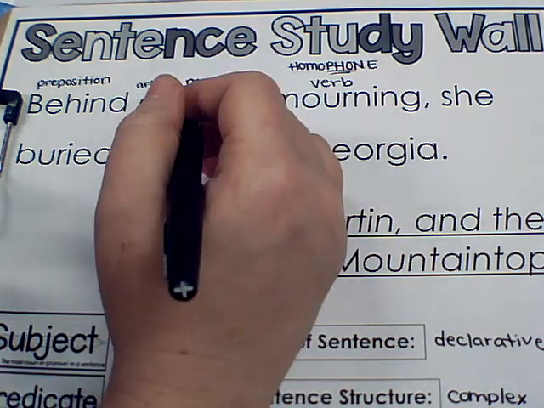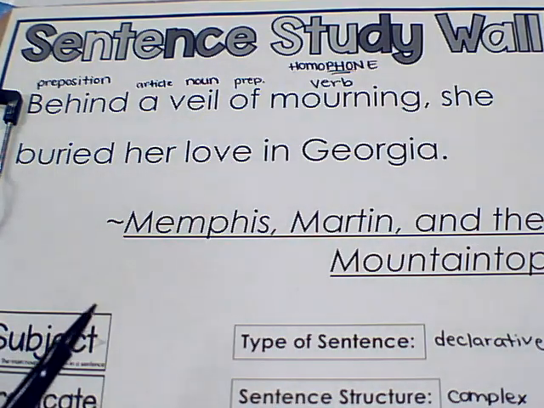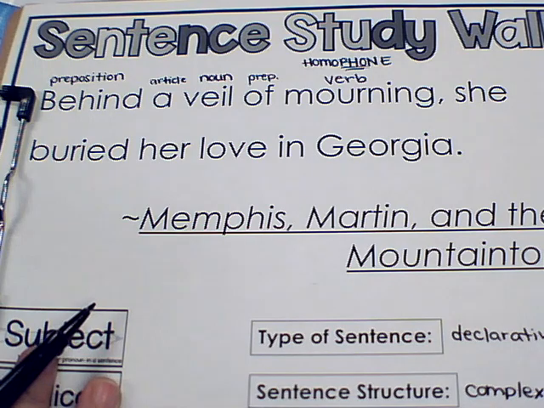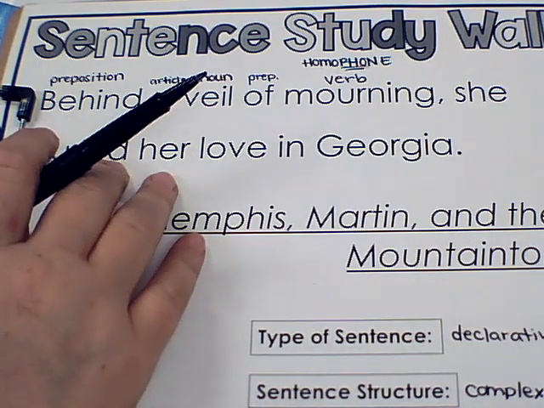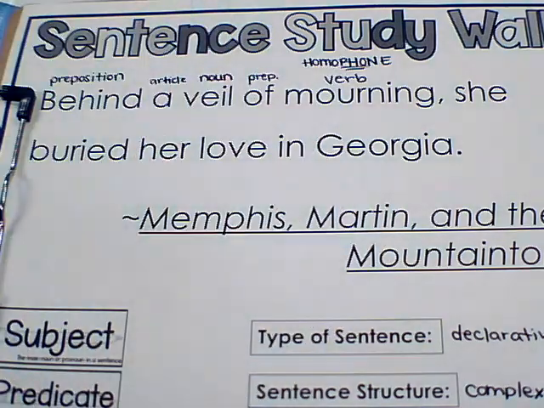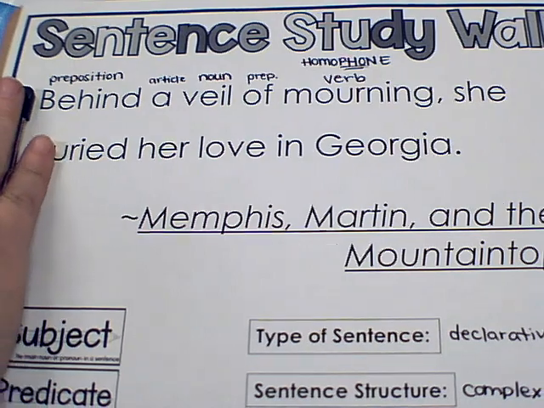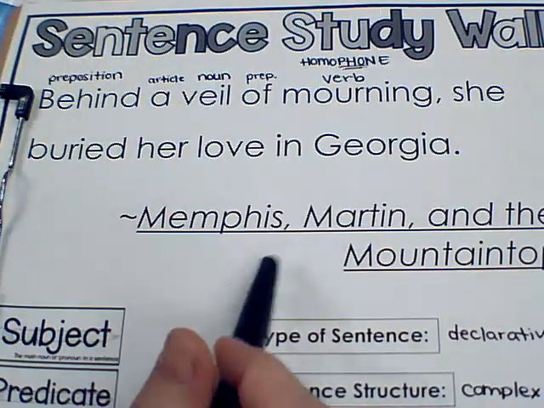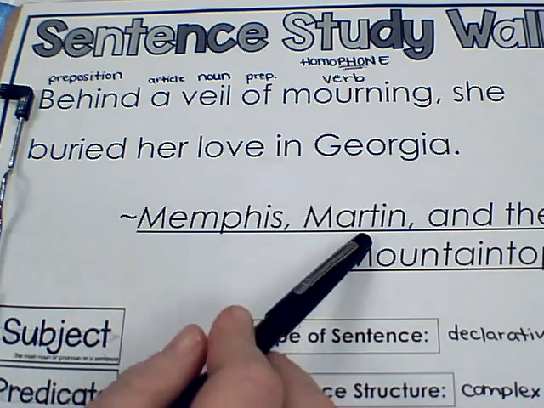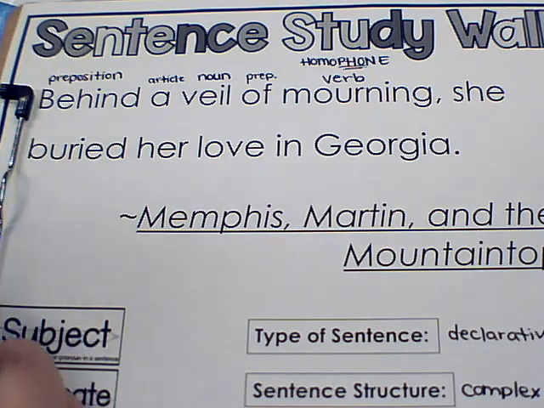And really, no, that is what it is. So a veil of mourning. I was going to say it's a figure of speech, but it's not. I mean, this person probably really did. Sometimes when somebody says veil of something, it's actually like a figure of speech. But this time it's not. I believe that they actually meant it, because this is referring to Martin Luther King Jr.'s wife after he was assassinated.